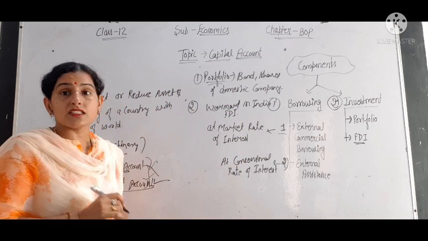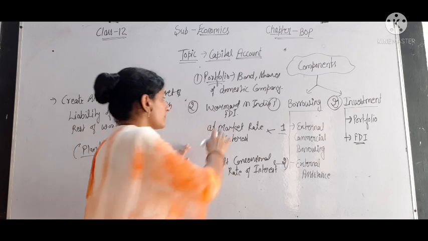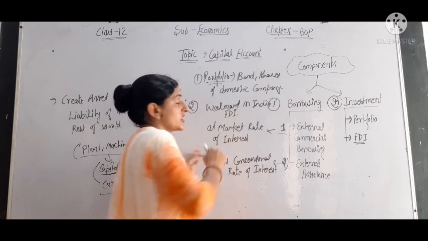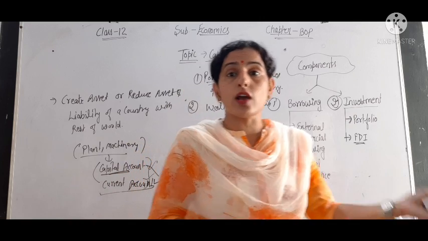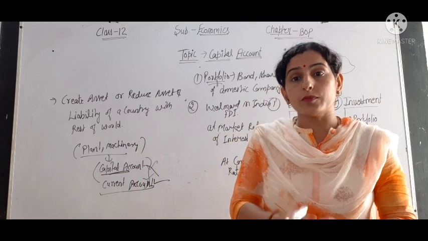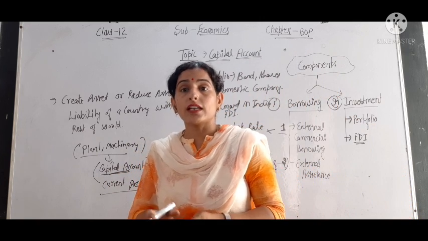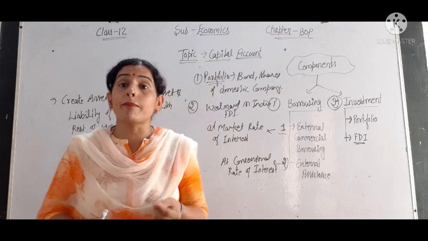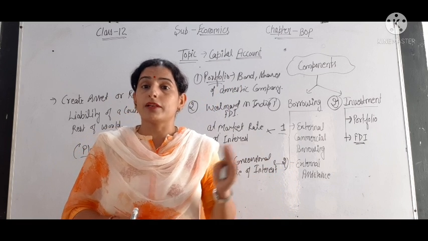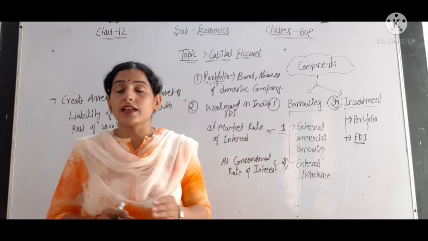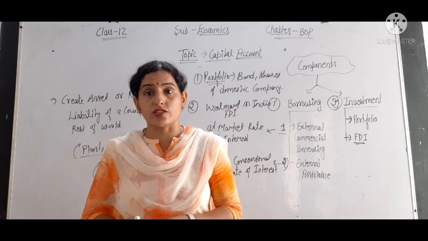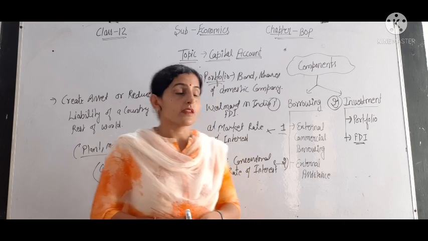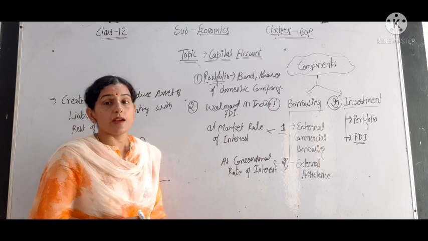It means there is a change in the ownership of the company from the domestic investor to the foreign investor. In portfolio investment, only bonds and shares are purchased, meaning there is a partnership in the company by the foreign investor, and in FDI there is a change in the ownership of the companies. So this is about investment and borrowing.